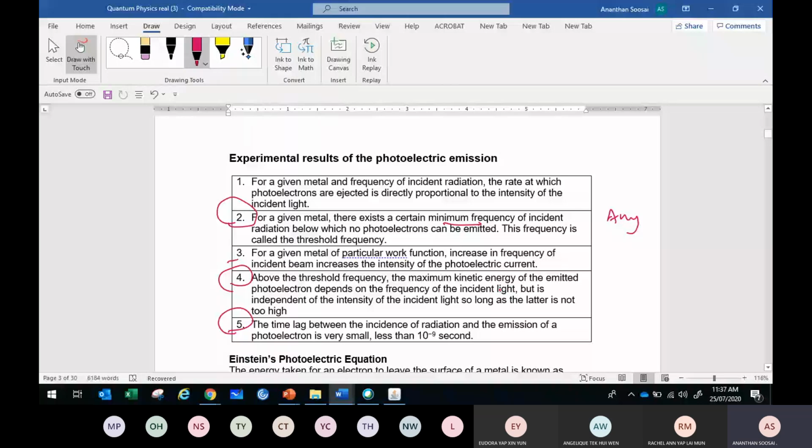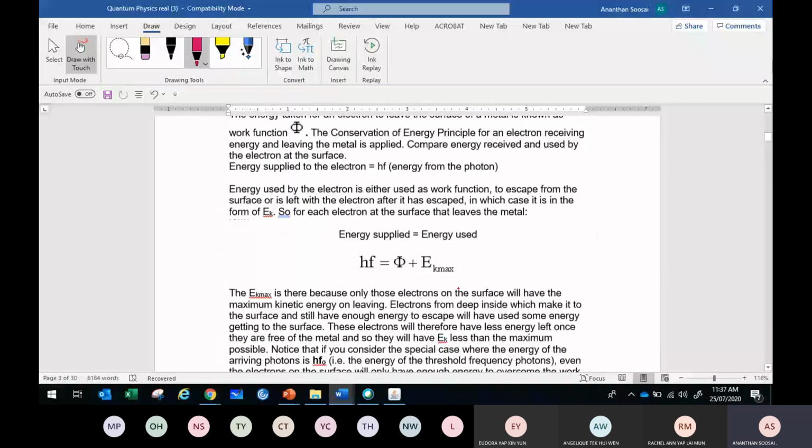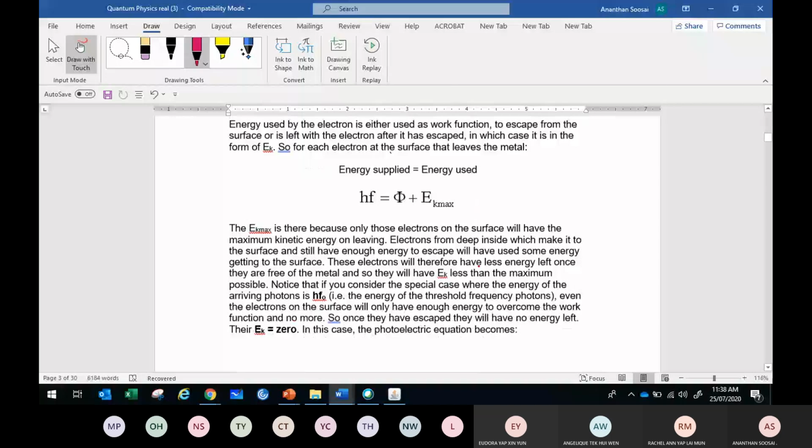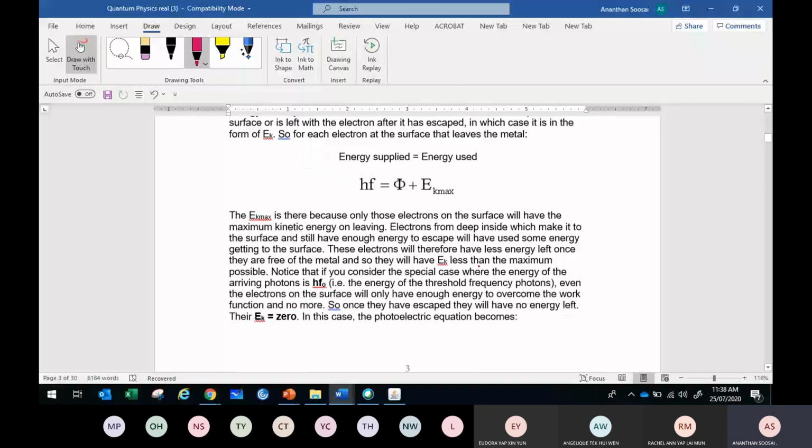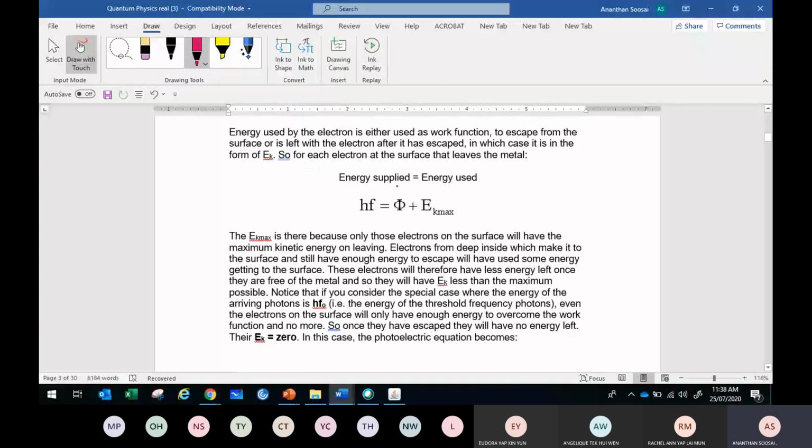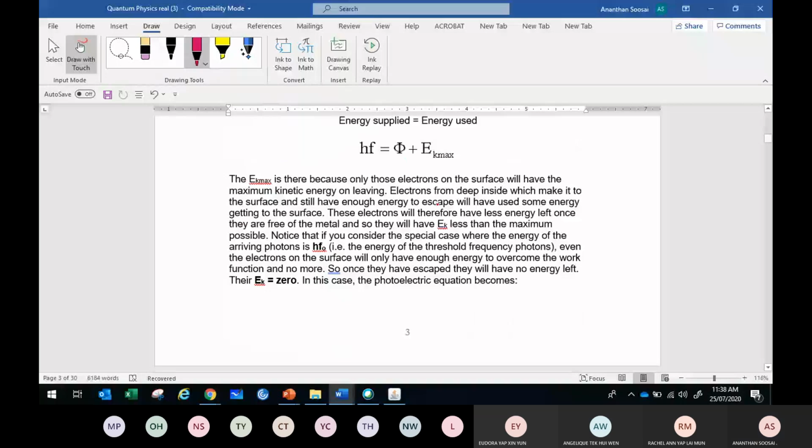Then we talked about Einstein's idea. Einstein said hf equals work function plus Ek max. This is where we stopped that day. Ek max: hf equals work function plus Ek max. Work function is called bonding. Actually, the practical term is bonding. This explains the three problems. Now we're going to continue from there.